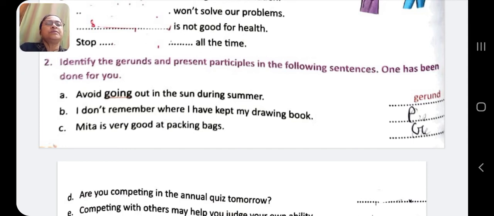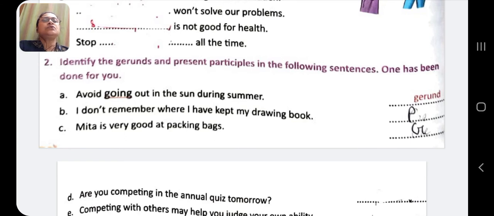Now do not remember. I do not remember where I have kept my drawing book. Now here drawing book. Where I have kept my drawing book. Here drawing book is describing the book. So it is participle. Drawing here is participle. It's not gerund.